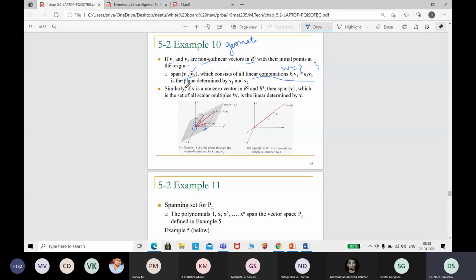So that is one thing. Similarly, if you take only a single vector, if V is any non-zero vector in R2 or R3, since it is a single vector, you can take two-dimensional or three-dimensional also.